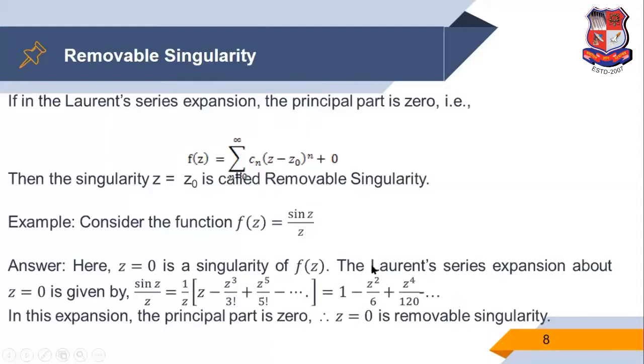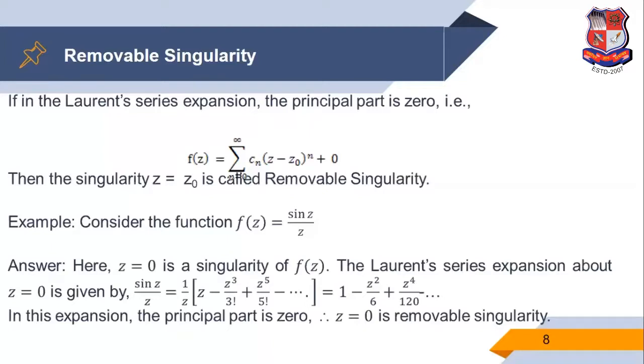Now this form is the expansion of sine z by z, where the power of z is not negative. All terms have positive powers of z. That means the principal part of the Laurent series is 0.